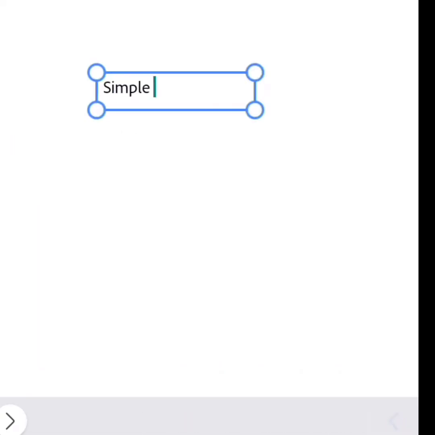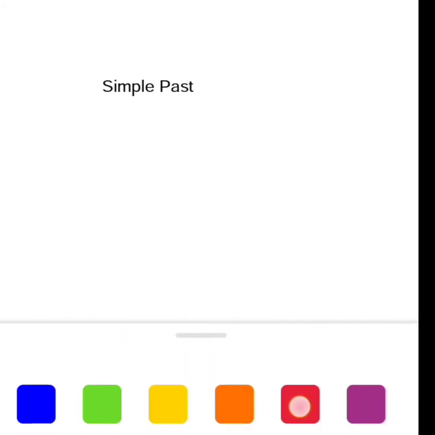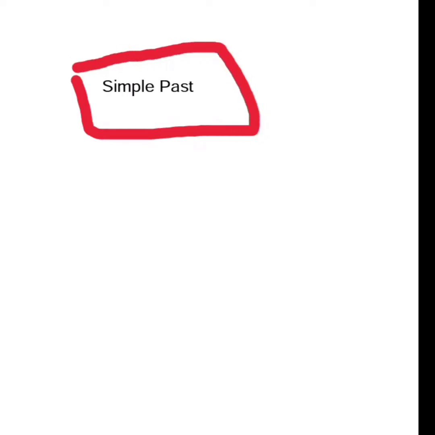So next, simple past. We know simple past describes activities that are already finished, already done. So when we try to change simple past, which is in active voice, to passive voice, we follow what we already said. Let us see it now by using examples.